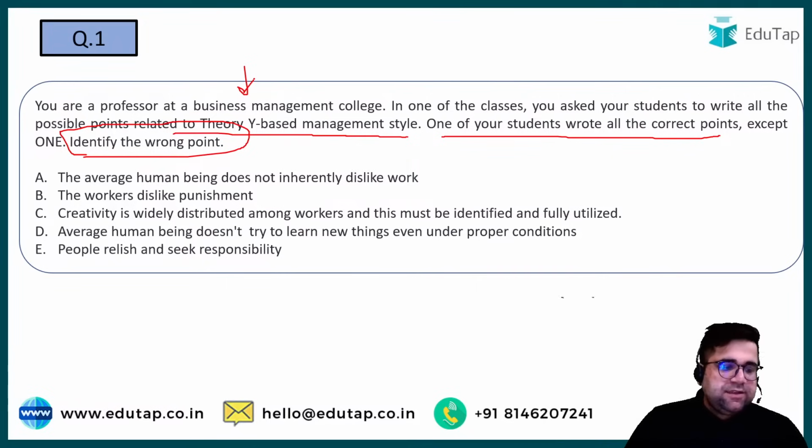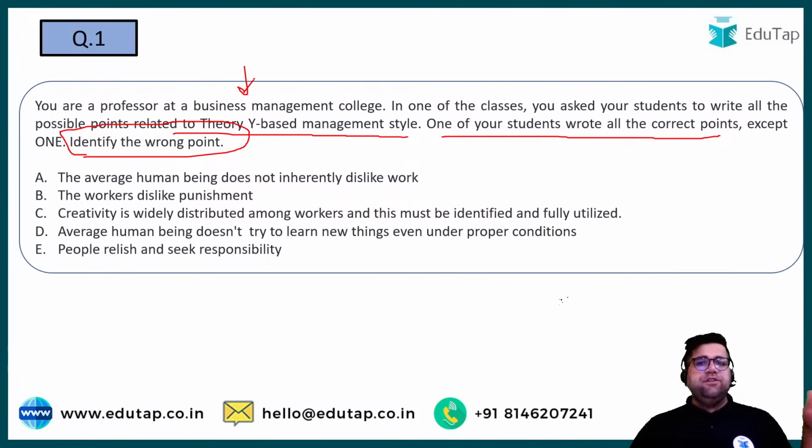I can see answers are now coming. Vikas is going with D. Charanji is going with D. And everybody else is going with D. Yes, we all know that Douglas McGregor has given you X and Y management style. In theory X, you have a kind of person who is autocratic. In theory Y, you have a person who is democratic in nature.